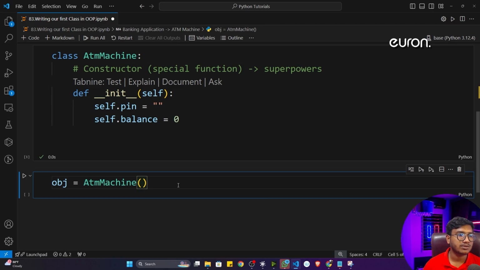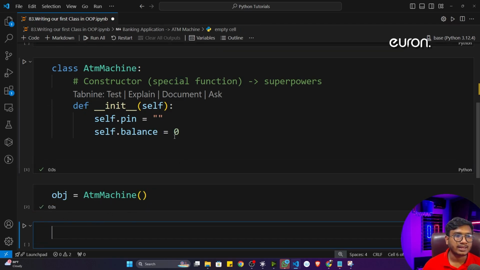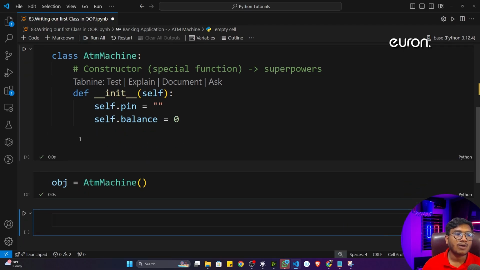Now if I execute, again there won't be any output, because here I am not returning anything, and I haven't called any function inside it. I'll tell you how we can define a function inside a class. We can define different functions, and we call those functions methods.